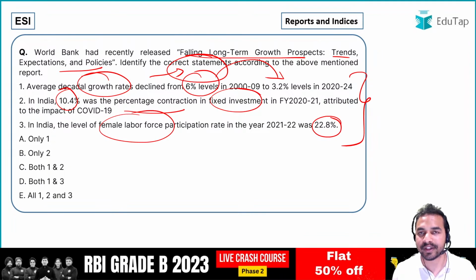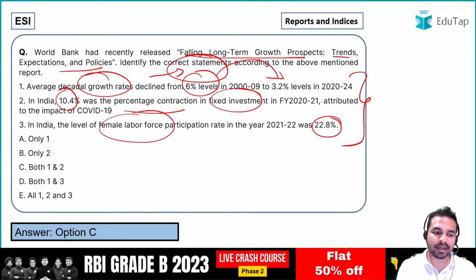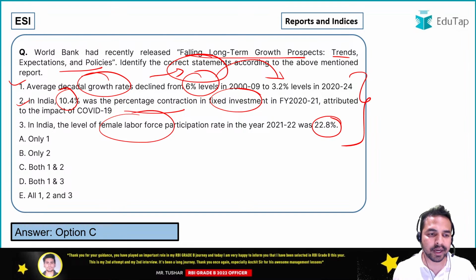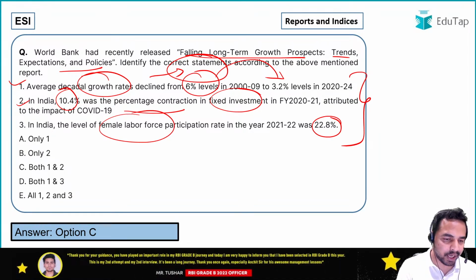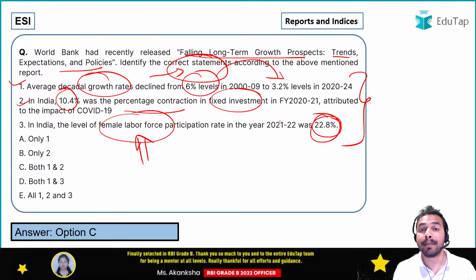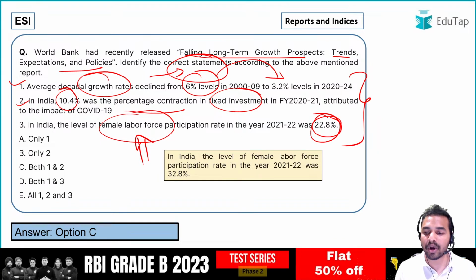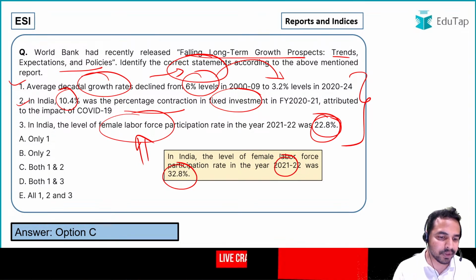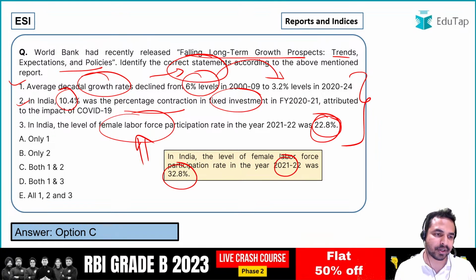You are required to identify the correct statements, and here the correct statements are both option 1 and 2. Both statement 1 and 2 are correct. So what is the incorrect part in statement 3? It says in India the level of female labor force participation rate was 22.8%, which is not at all correct. Why so? Because this particular value was 32.8% for the year 2021-2022, and that is why this is the incorrect statement, and the right answer is option C, that is both 1 and 2.